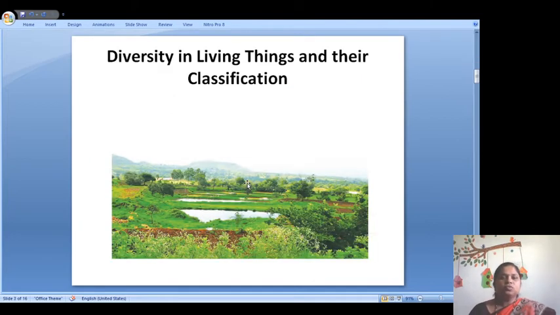Here I have given you a picture. In this picture, if you observe, there are different types of plants. Some are small, some are big, some are short, some are slender. If we want to study these plants, how can we study them? We are not able to study each and every plant separately. It will become very difficult for us, and each and every plant is made up of stem, leaves, roots, fruits, flowers. So, how can we learn all these things?